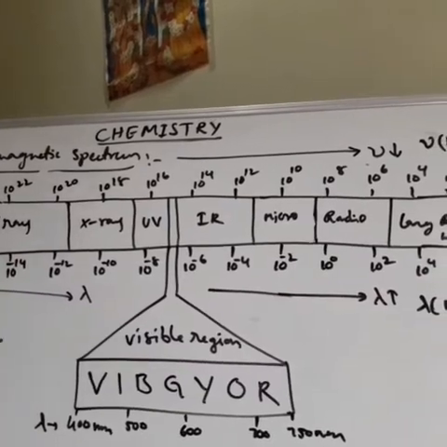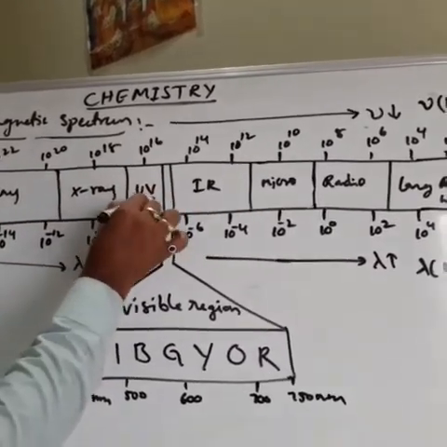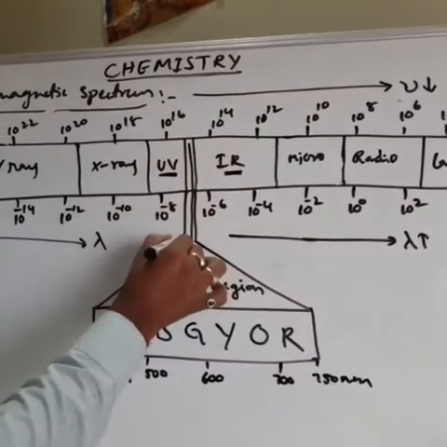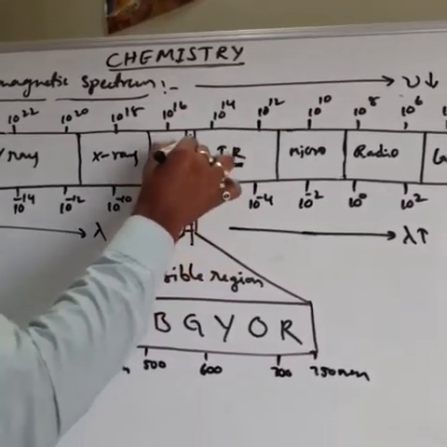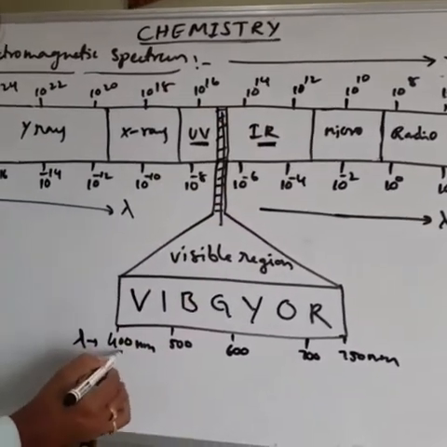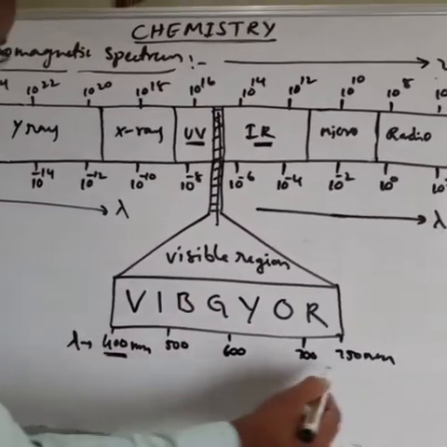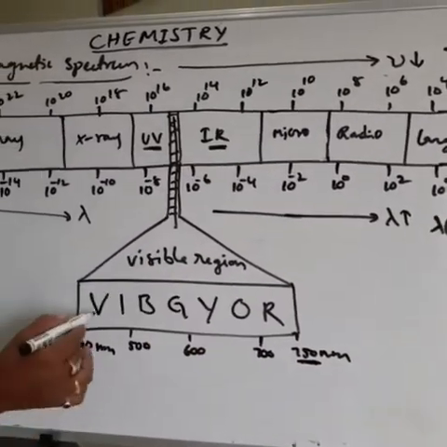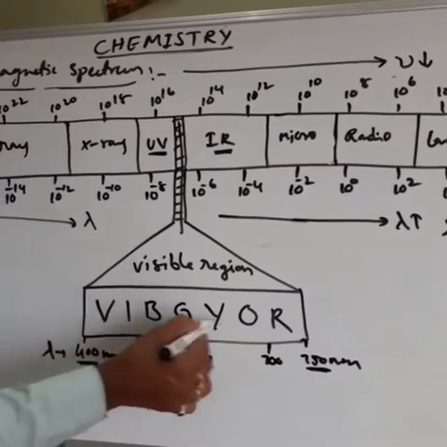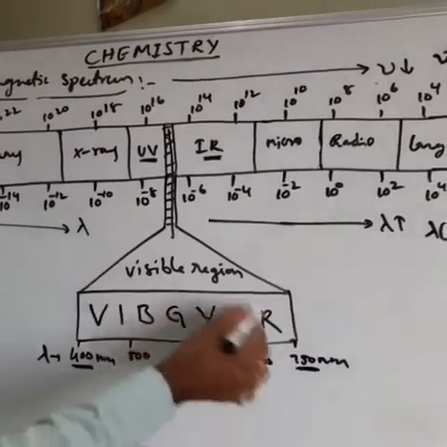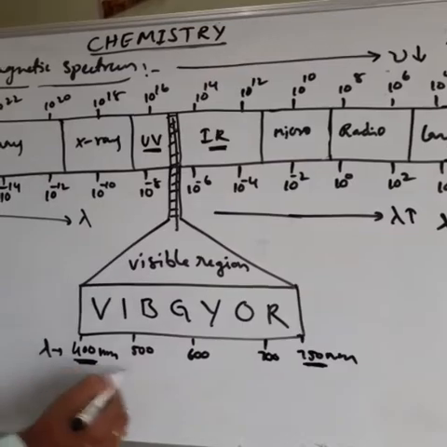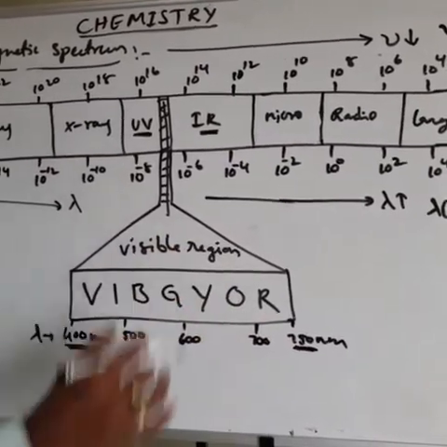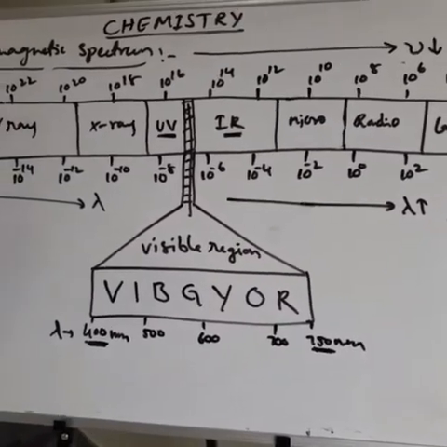Then what about the visible region? It is between the ultraviolet region and the infrared region. This is the visible region. What is the visible region? It is from 400 nanometers to 750 nanometers. Visible region means you see colors, seven colors. So we can see the colors in this region. The wavelength range of 400 nanometers to 750 nanometers is the visible region wavelength range. So this is called the electromagnetic spectrum.